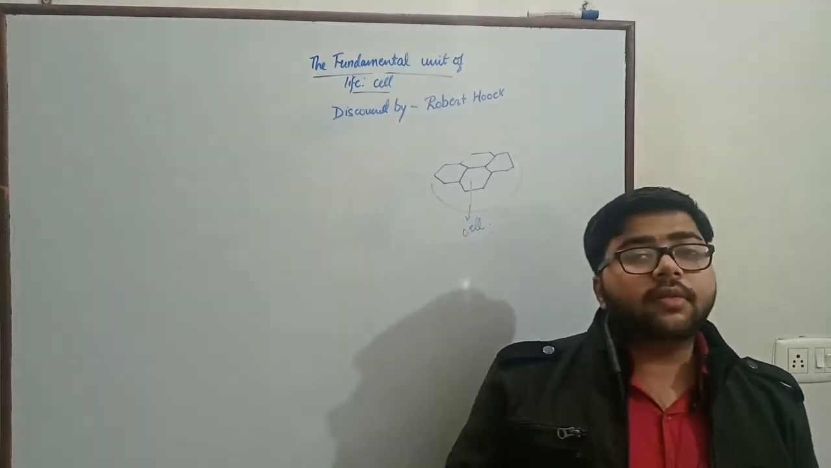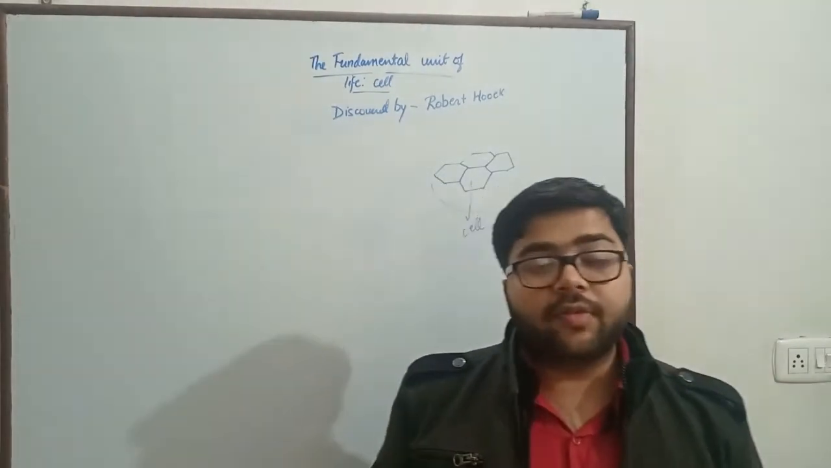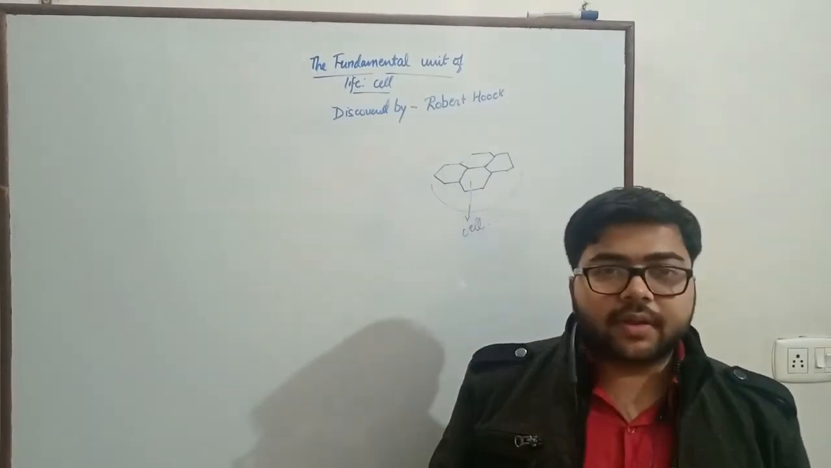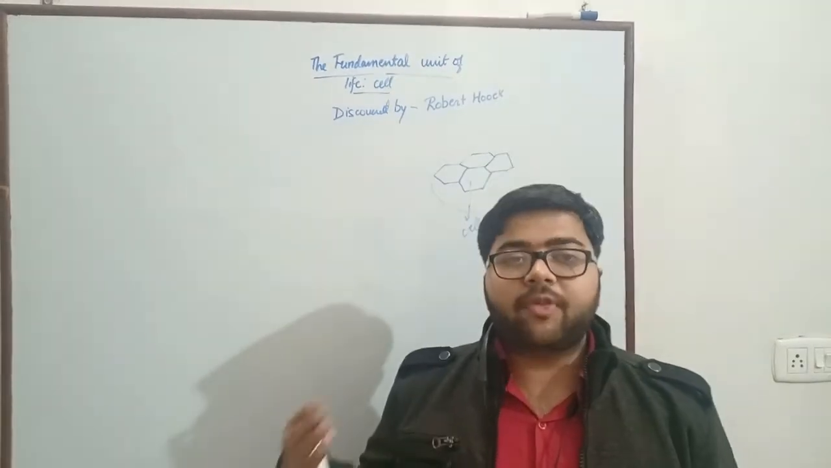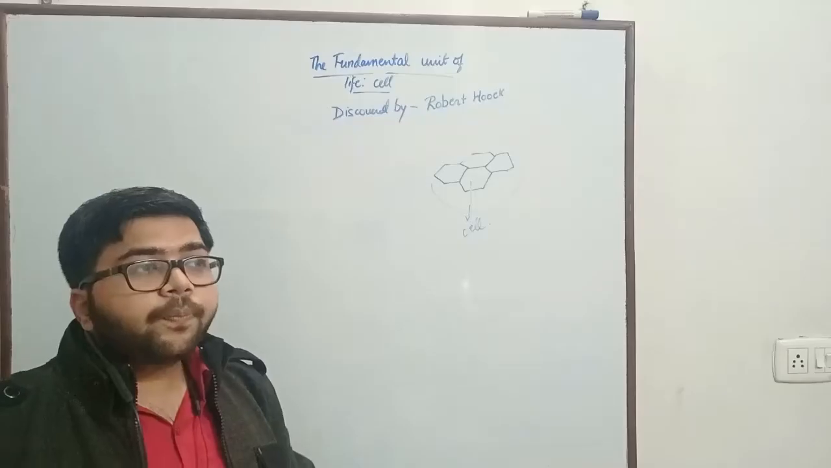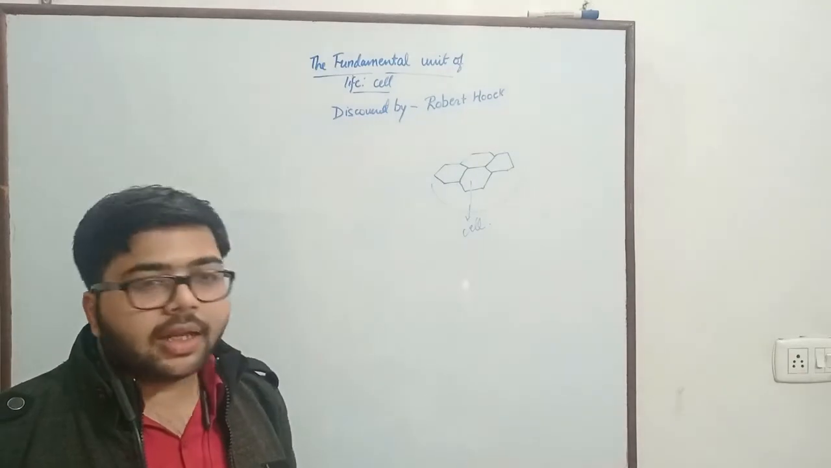The question arises, why is cell known as the fundamental unit of life? This is so because every organism, every single living organism is made up of cells. And all the living processes such as metabolism, growth, reproduction are all performed by cells at the basic level. An organism could be made up of single cell or multiple cells.